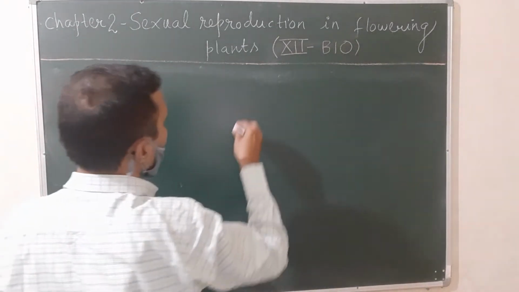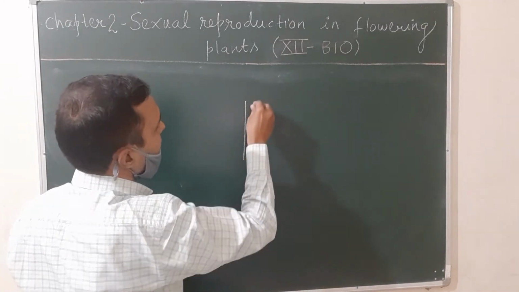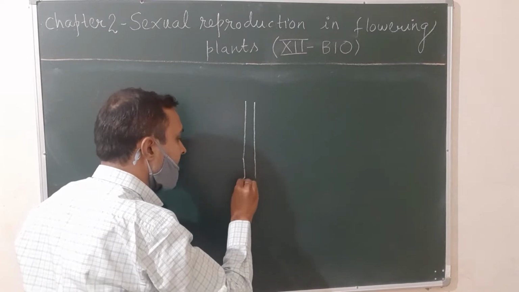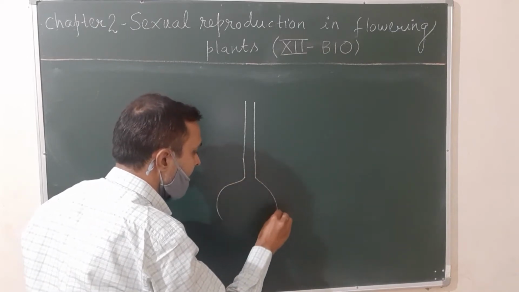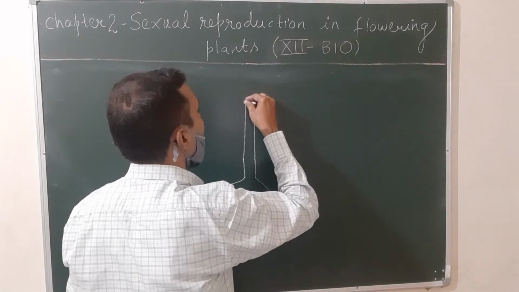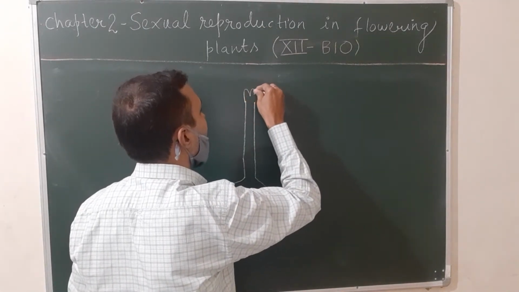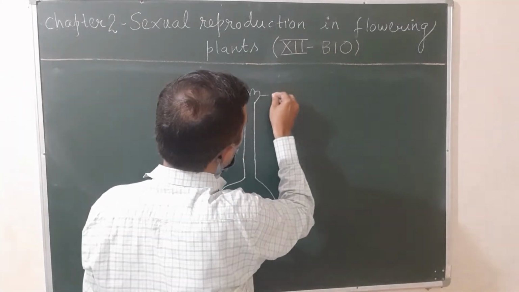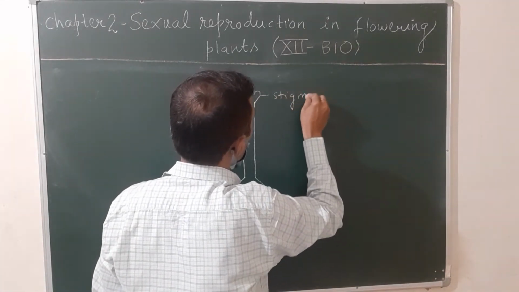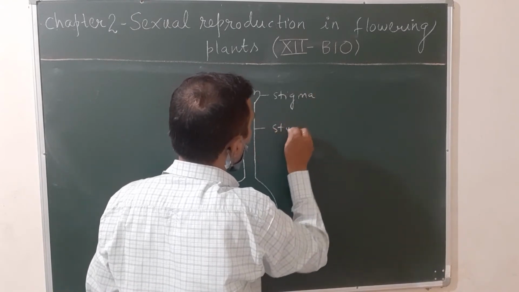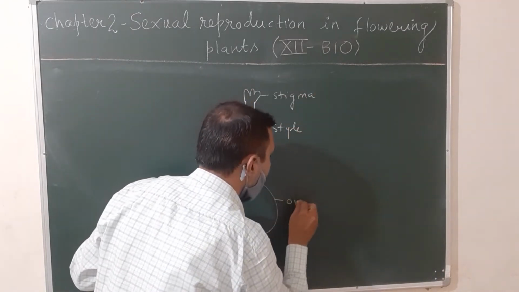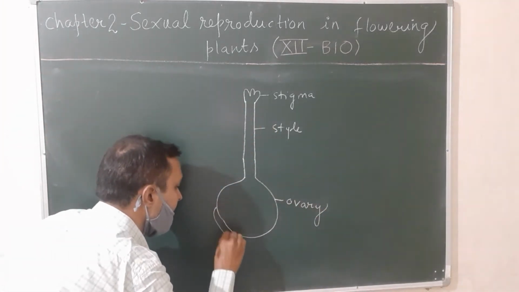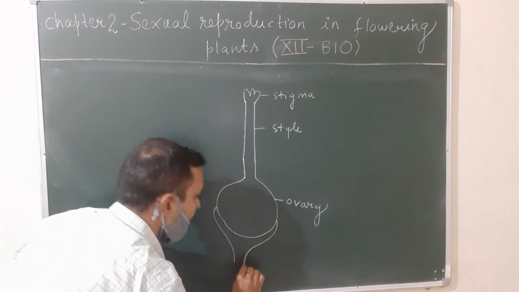First of all, you have to draw the carpel. Each carpel has three parts. First of all, you have to draw the LS of a bisexual flower. Carpel, you know, has three parts: stigma is the uppermost part, style is the middle, and ovary is the lowermost part of the carpel. And this is the base of the flower.